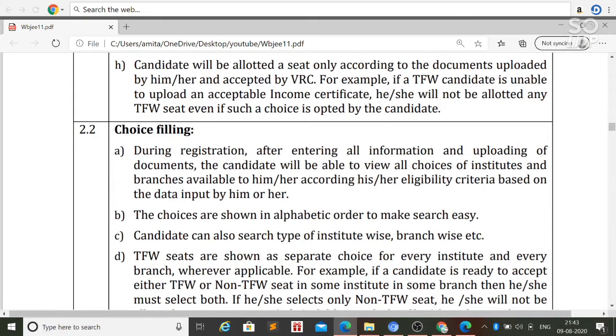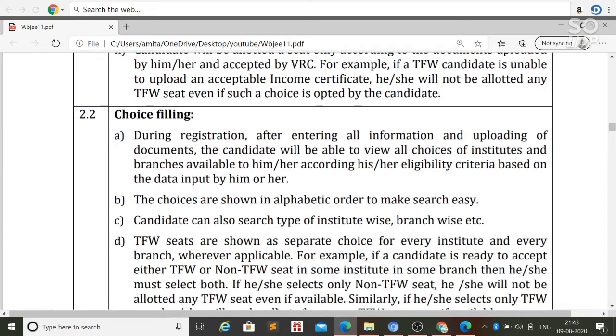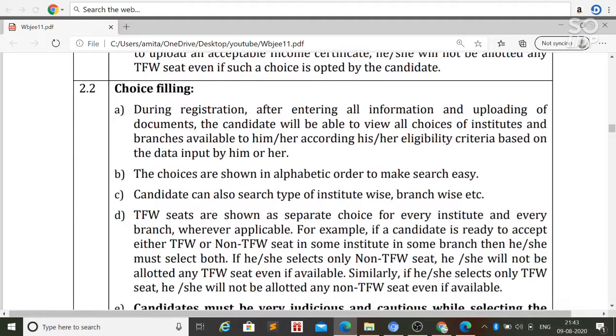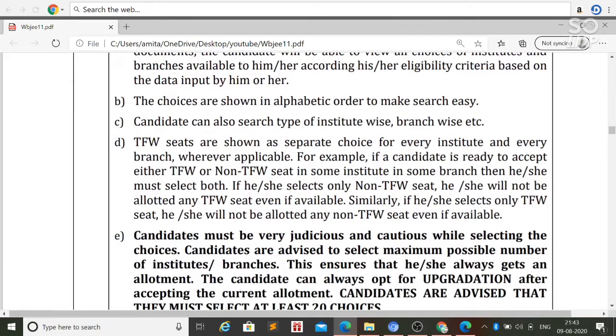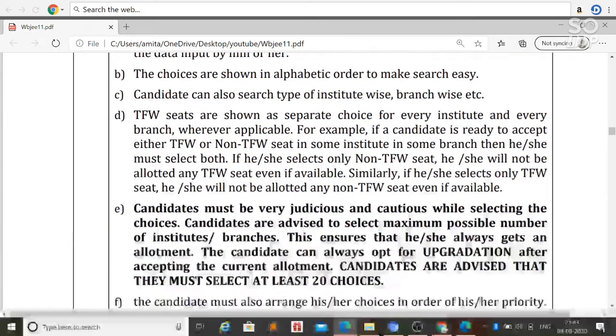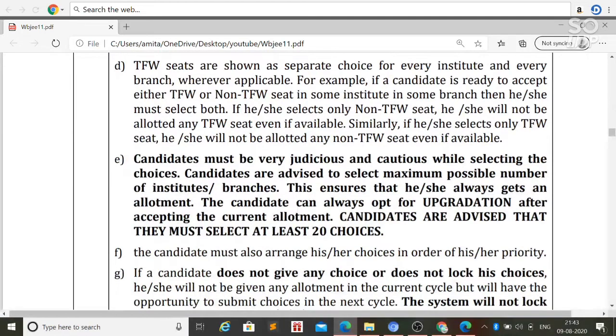So that you can get the college of your choice. So choose the college sincerely and corresponding to your rank, and choose as many choices as possible, that will increase your chance to get a better college.